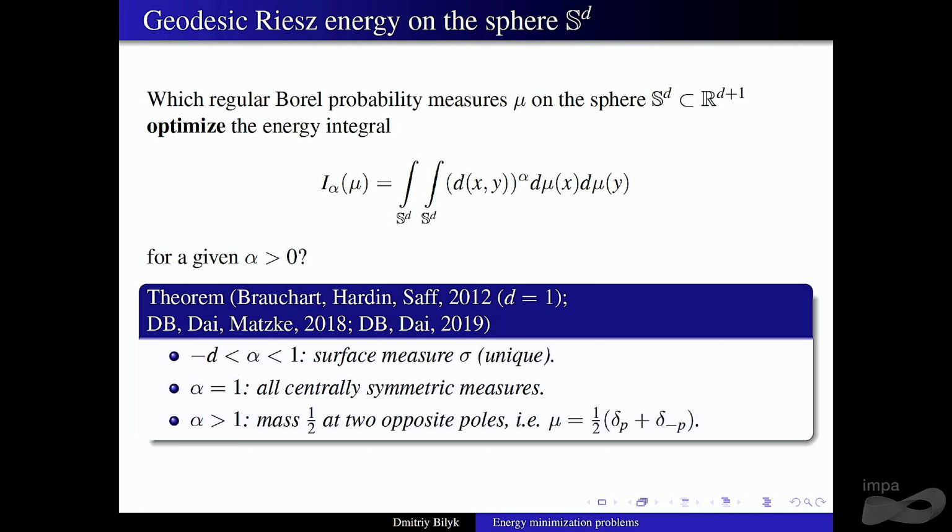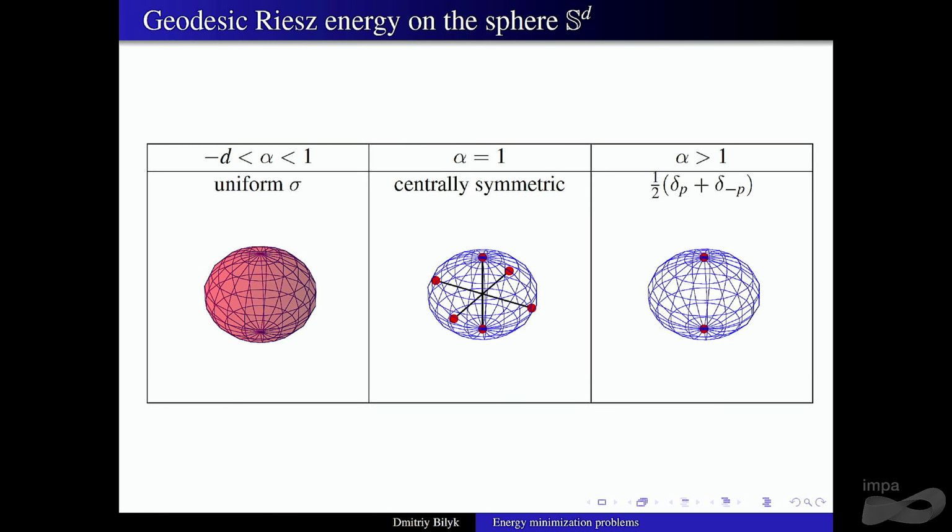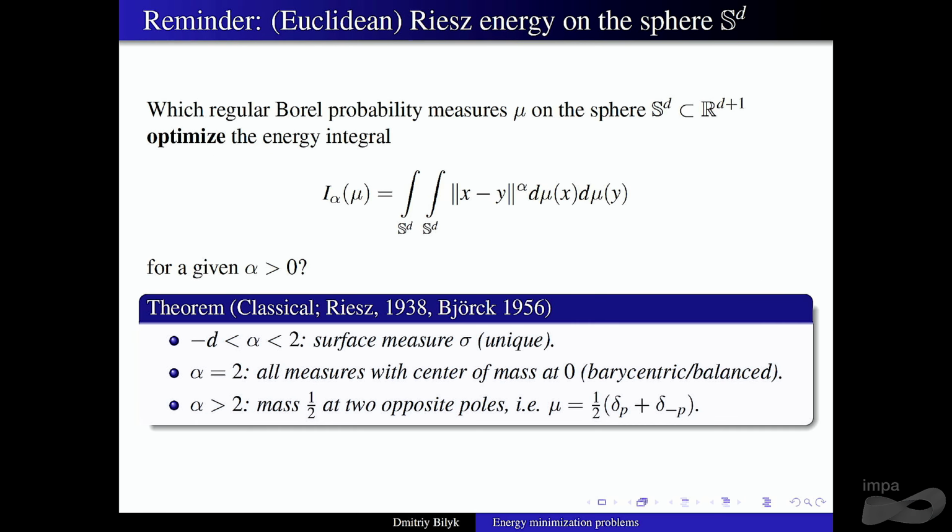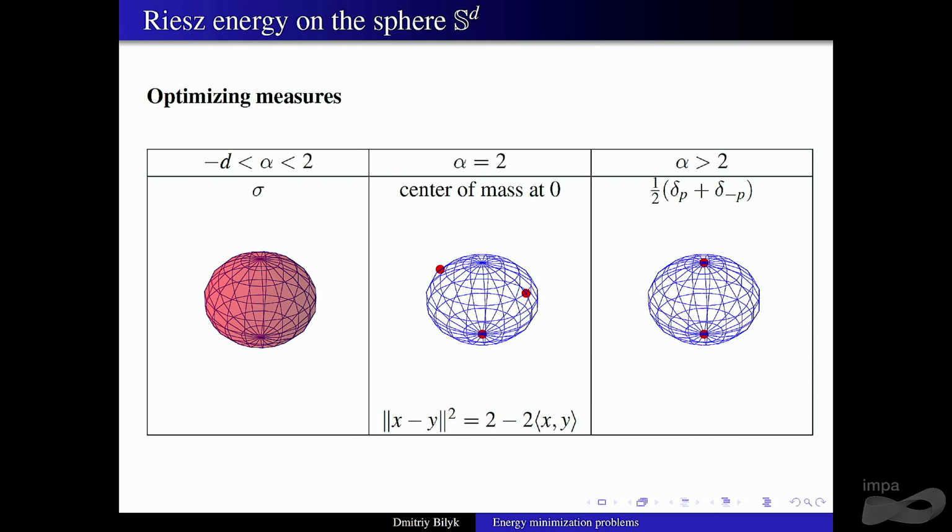optimizers. In particular here, at the phase transition, also the structure of the optimizer is a little bit stricter. So here it has to be symmetric measures and not just barycentric. But otherwise, the situation is very much the same. Okay, so here is the picture. You have symmetric at this phase transition, and you have the same things below and above the phase transition. Okay, and just as a reminder, we had something very similar for the Euclidean, where you had the phase transition at alpha equal to 2, but otherwise it was really the same type of behavior.